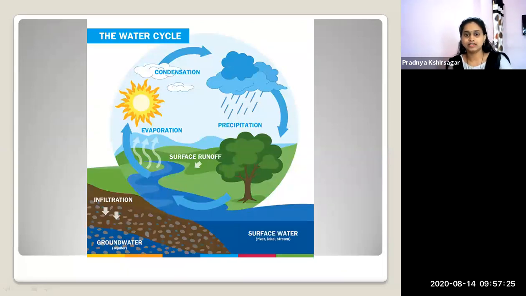This is known as precipitation. That is the third stage of the water cycle. Then the fourth stage of the water cycle is surface runoff or infiltration.